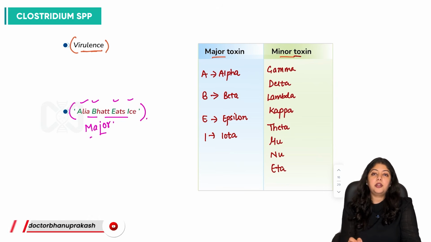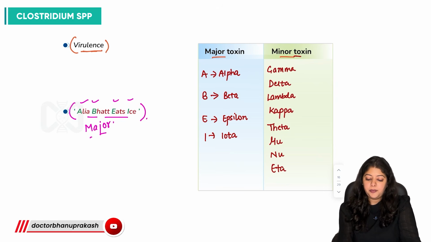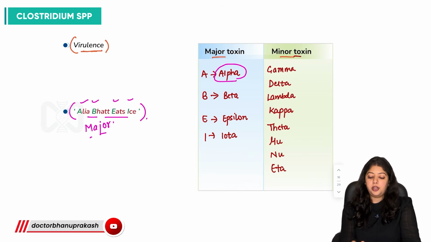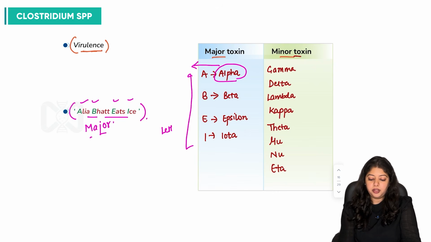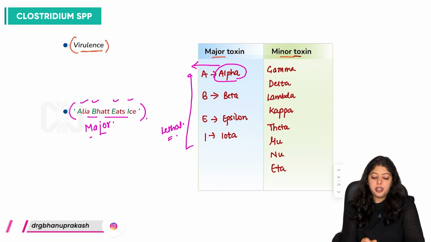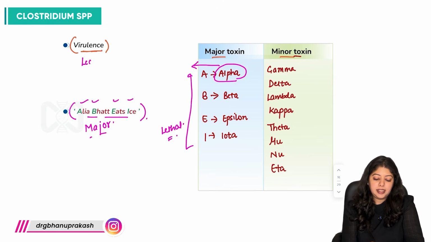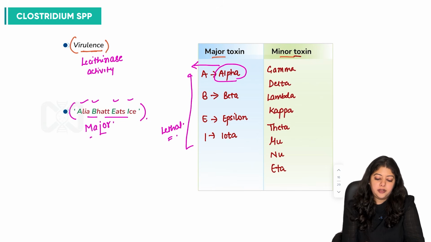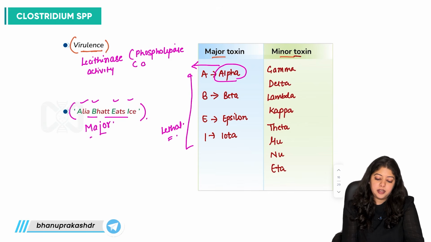So certain roles of these toxins you must know. There are certain important ones which get asked. One is alpha toxin. All of these major toxins are lethal toxins, right? So these are all lethal, first thing. One important point is that alpha toxin has lecithinase activity, or we can write phospholipase C activity.